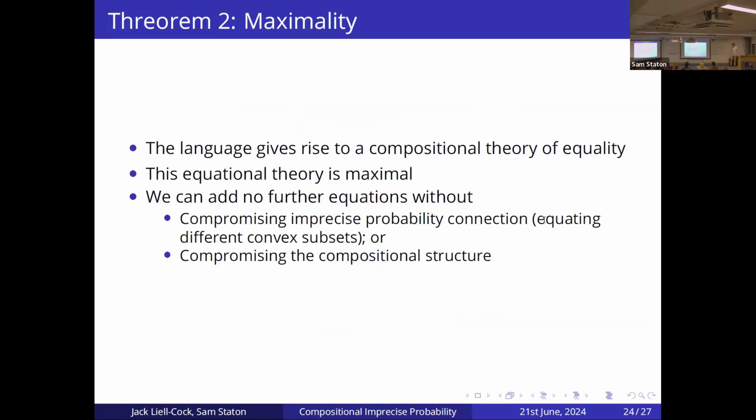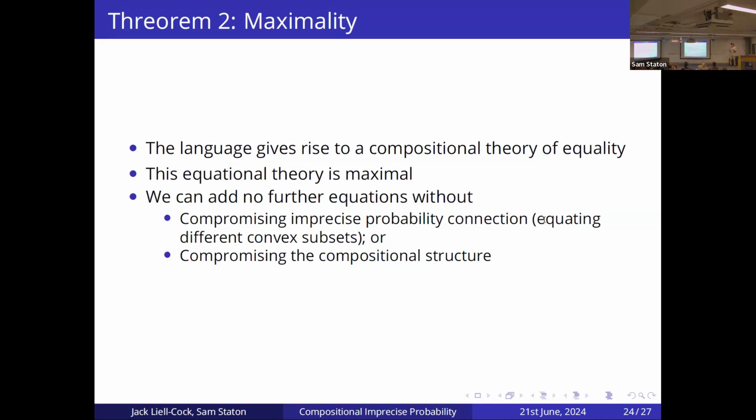And finally, we have a maximality theorem. This theorem says that our language gives rise to a compositional theory of equality, and we show that this theory is actually maximal in the sense that we can't equate any two free programs without either breaking the connection to imprecise probability.